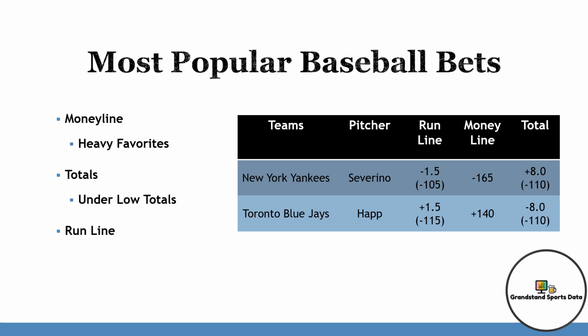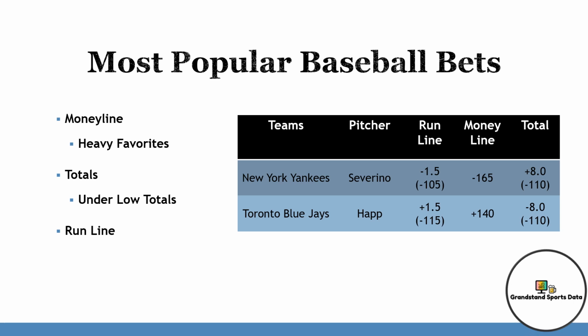For totals, we have another system. In the MLB regular season, if a home team is the underdog and the total is less than 7, bet under the total. This system has a return on investment of 5.6% in the last decade.